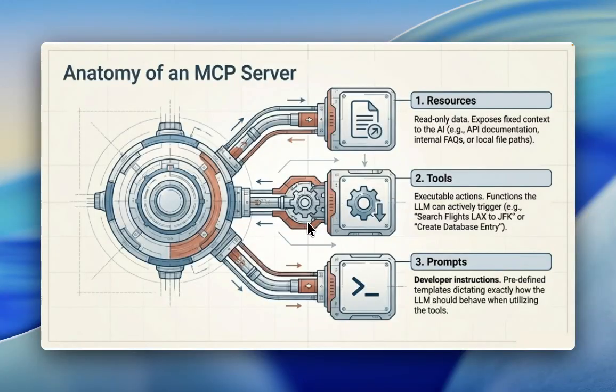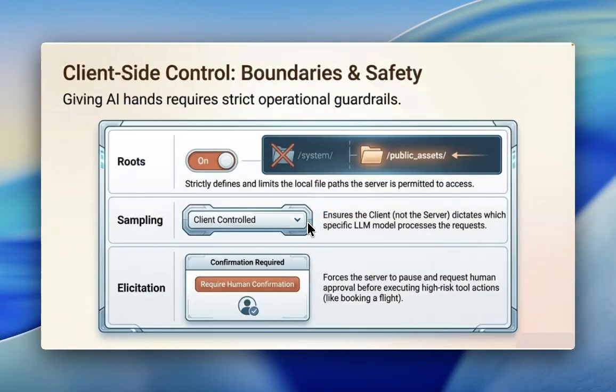Anatomy of an MCP server. Resources: read-only data that exposes fixed content to the API. Example: API documentation, an internal FAQ, or a local file path. Tools: executable action functions the LLM can actively trigger, such as fly Alex to JFK or create a database entry. Prompts: developer instruction, predefined templates dictating how the LLM should behave when utilizing the tool.